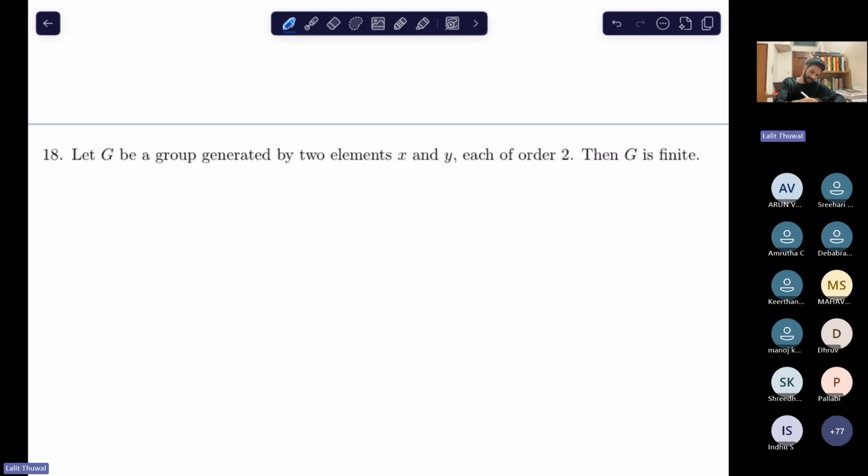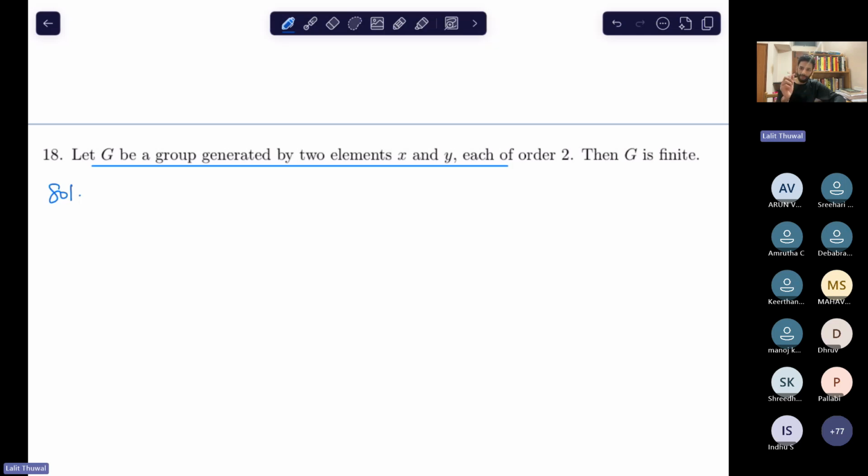In the exam, how do you think about it? Let me tell you. You have a group G generated by 2 elements of order 2, then G is finite. Generated means, you know, right? Group generated by 1 element, group generated by 2 elements. Let me tell you in short. Then G consists of all the finite products of powers of X and Y, okay? Right? Group generated by X and Y.